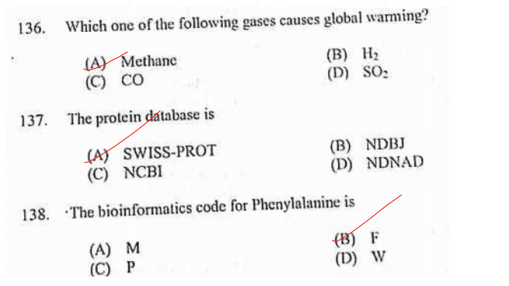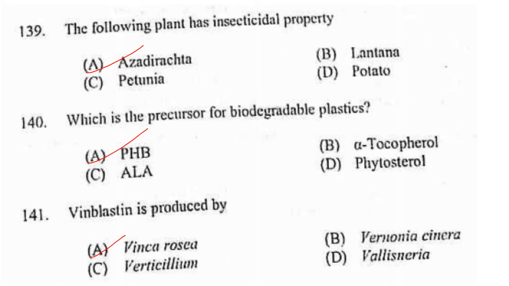Now next one. The bioinformatic code for alanine is F. Now next one. The following plant has insecticidal property. Azadirachta, that is neem. Then next one. Which is the precursor for biodegradable plastic? That is answer is PHB, option A. Then vinblastine is produced by Vinca rosea. Vinblastine and vincristine, they both are produced by Vinca rosea.